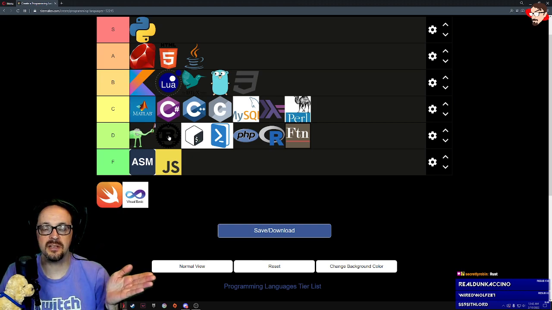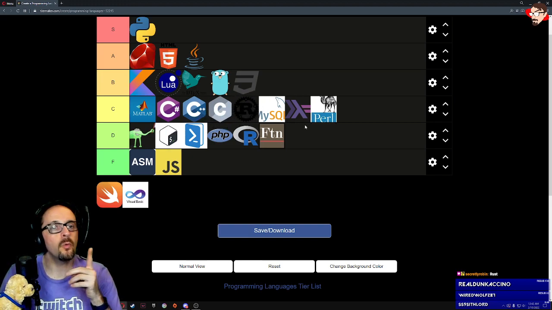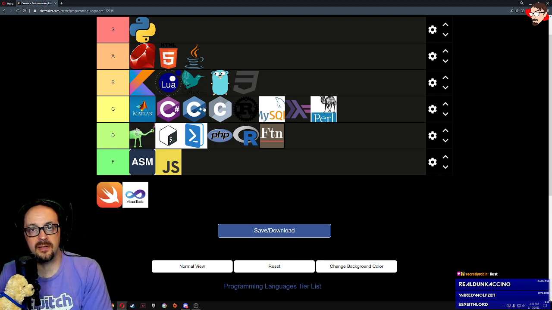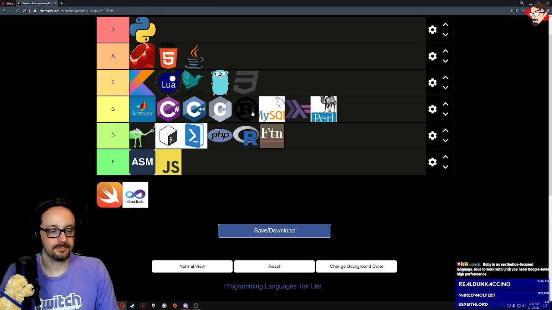It's a solid color. There's no color. You know what? The gear, though. We're going to move it up to C. I think the gear and the way that R sits in the gear puts it behind the C's, the C plus and everything, C++ and all that, but it's behind it. Ruby is an aesthetics focused language, nice to work with until you need Google level high performance.